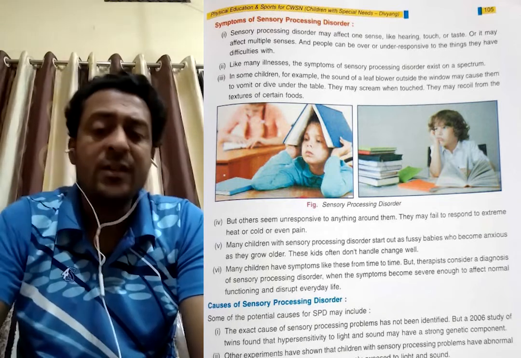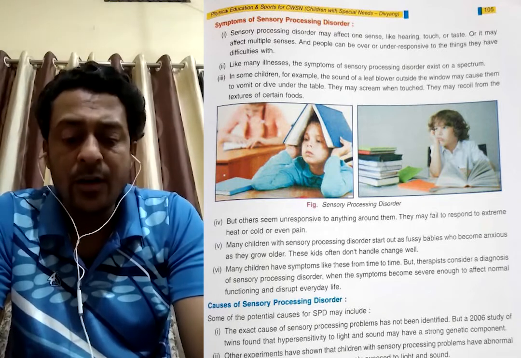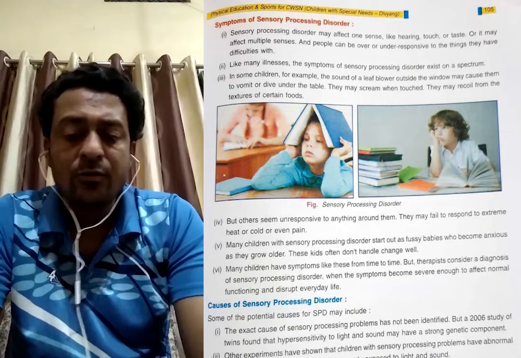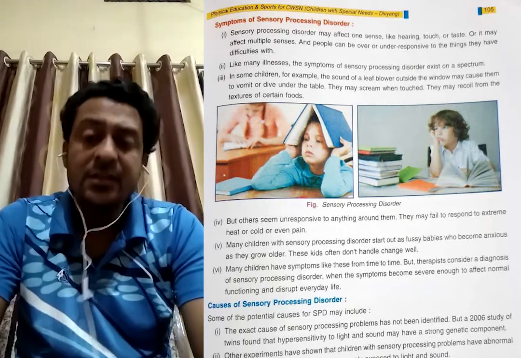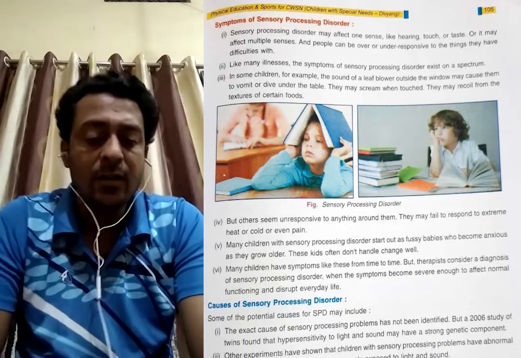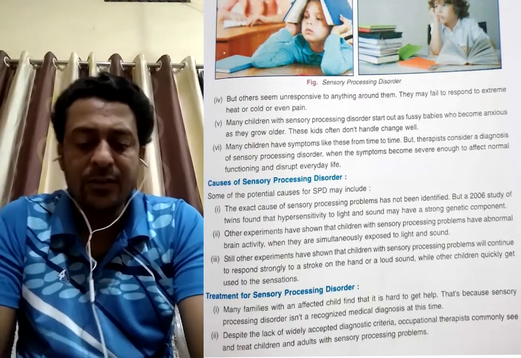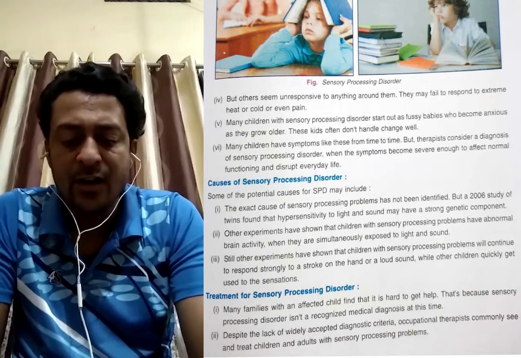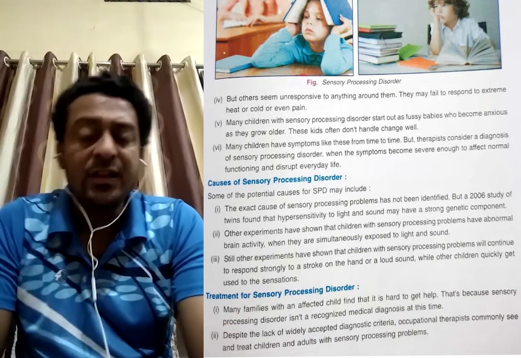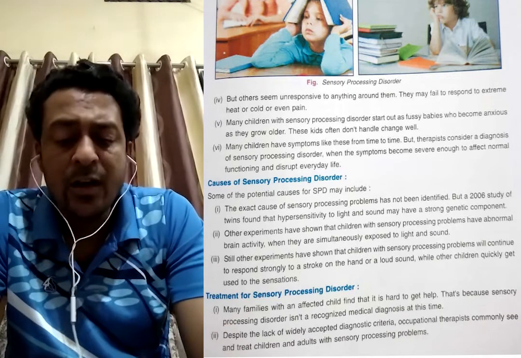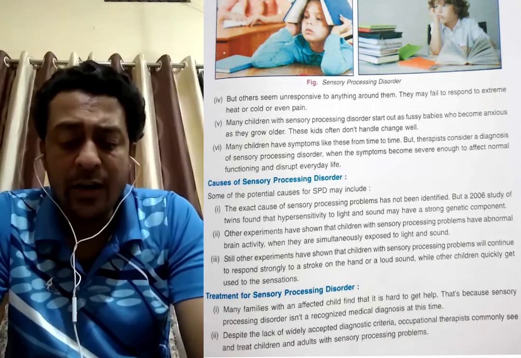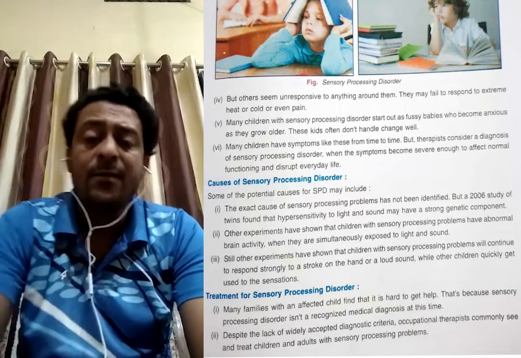Okay, and too much hyper sometimes. So all this will be coming as symptoms of sensory processing disorders. Causes of sensory processing disorder: that person may be sensitive to light and sound, and there may also sometimes be a strong genetic problem. If you turn on the light or increase the volume, this type of problem will come.